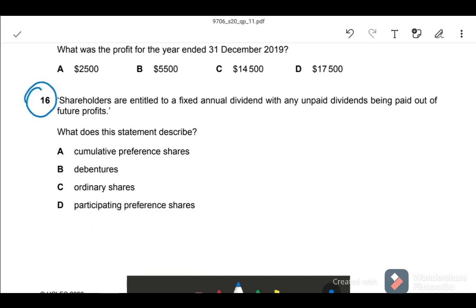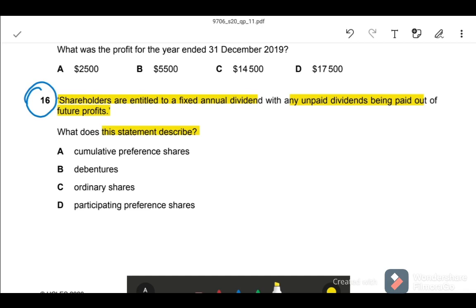Question number 16. Shareholders are entitled to a fixed annual dividend with any unpaid dividend being paid out of future profits. What does this statement describe? If preference shareholders get their unpaid portion of dividend in the following year or from future profit, that is called cumulative preference share.